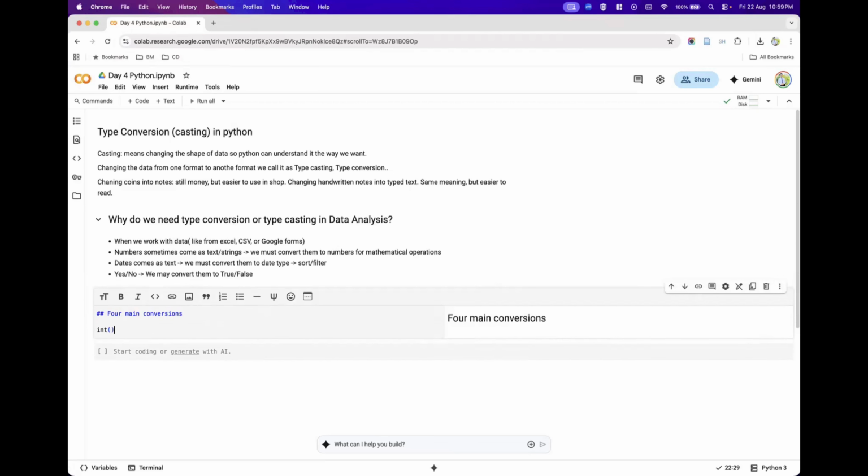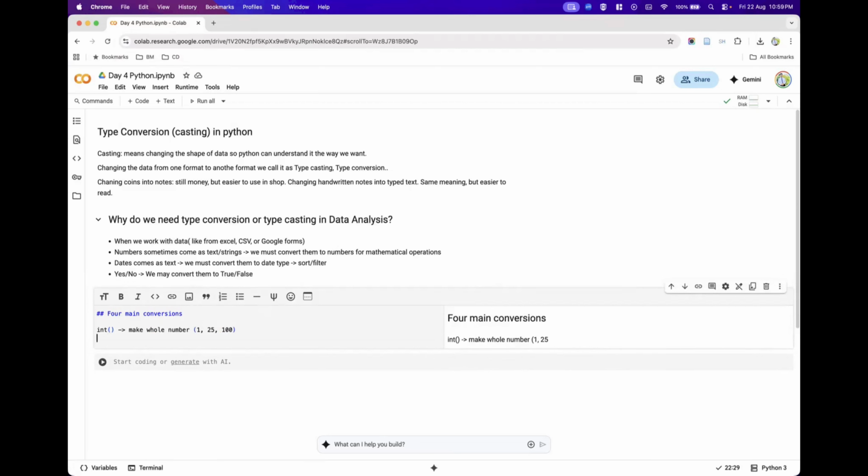The first conversion we call integer conversion. When you use this integer typecasting, anything you give will be converted into a whole number. Whole numbers look like this: 125 and 100.